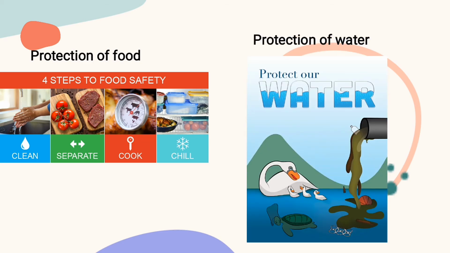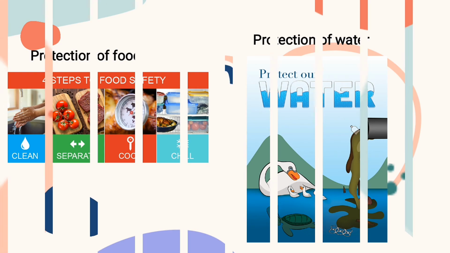Another one is protection of water. Why? Because water also can be a medium through which microorganisms can enter the body. So if we protect the water, both the water we drink and the one we use for domestic purposes, it is also a means of controlling disease and maintaining good health.